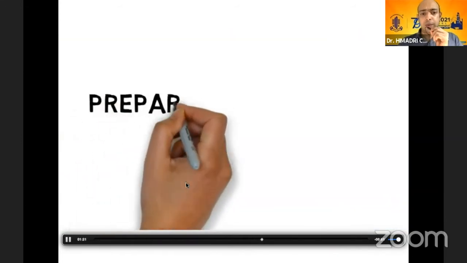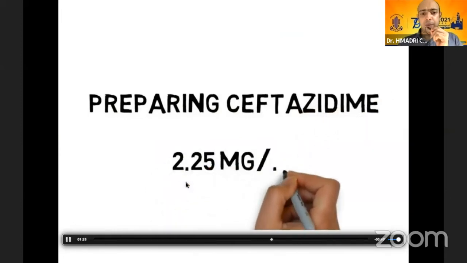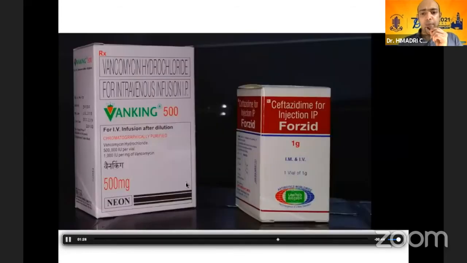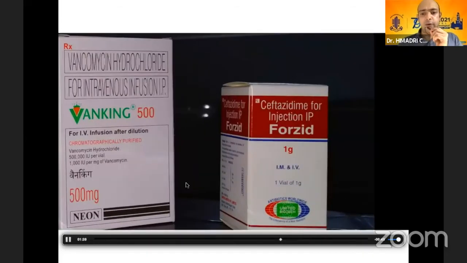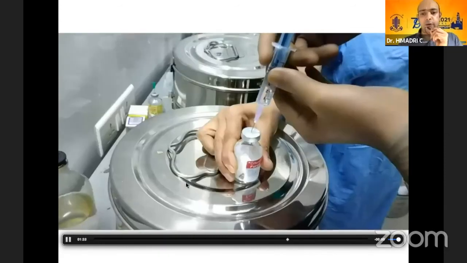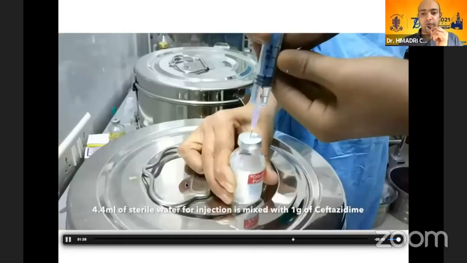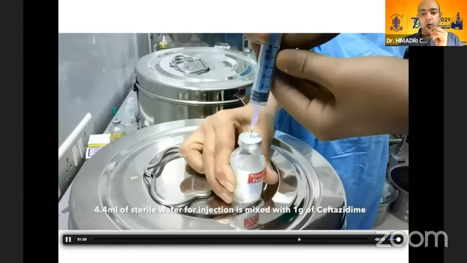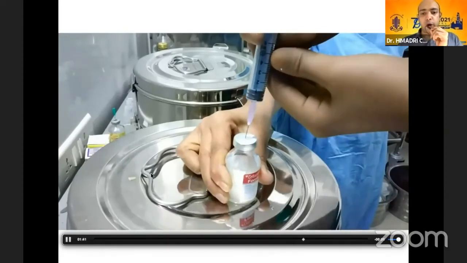the preparation of ceftazidime. Now, for ceftazidime, the required concentration is 2.25 milligram in 0.1 ml. We actually need not memorize all these things. We should have a proper chart in our OR. Now, for 1 gram of ceftazidime, we need 4.4 ml of sterile water for injection. The same is 2.2 ml for 500 milligram.